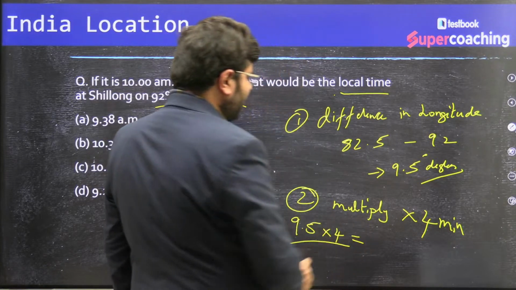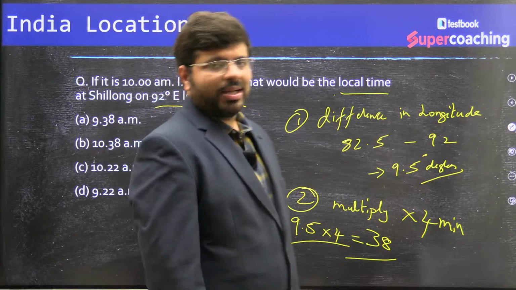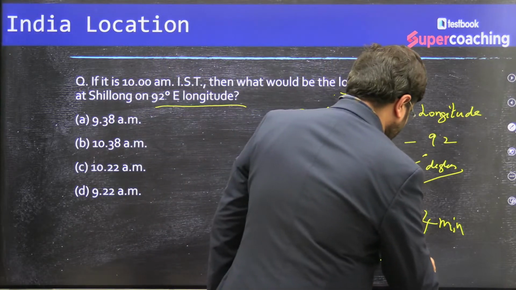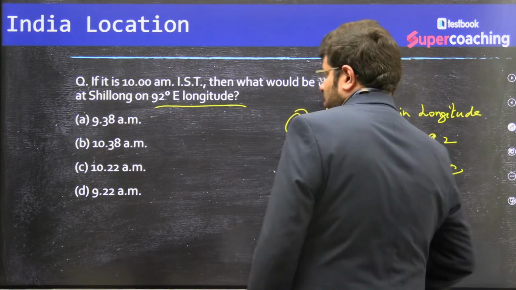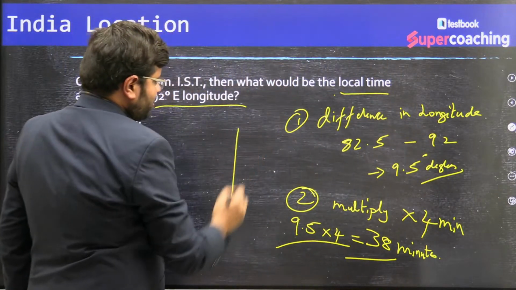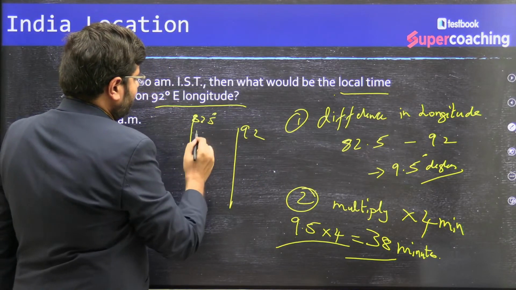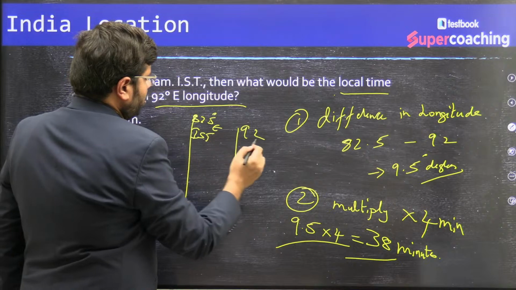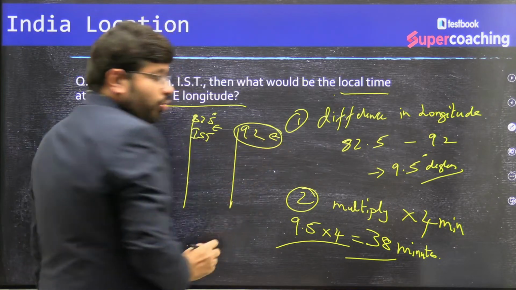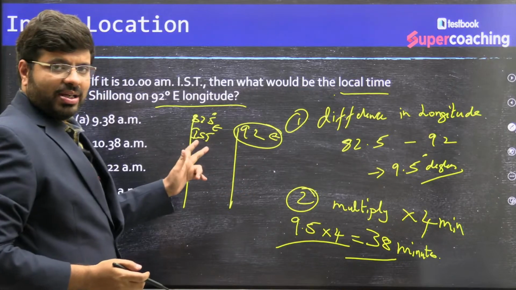Okay, you can say that that will come to roughly 38 minutes. So the difference is 38. Now you see, this is 92 degrees East, and this is 82.5, Indian Standard Time. Who will get sunrise first? Will 92 get sunrise first or will 82.5 get sunrise first?